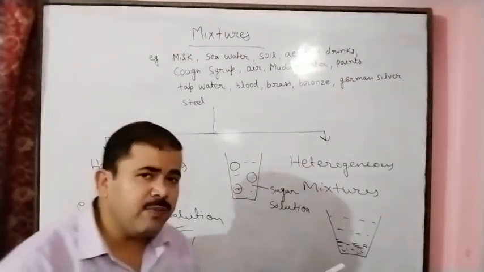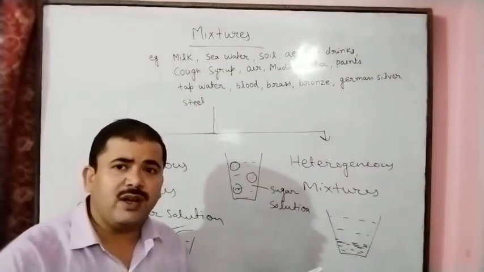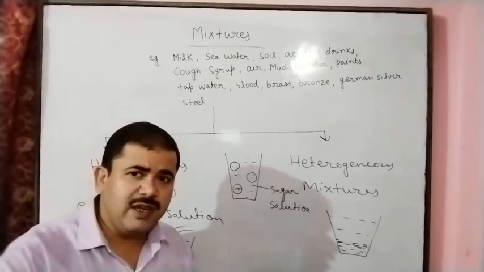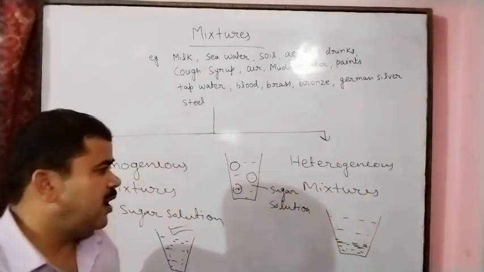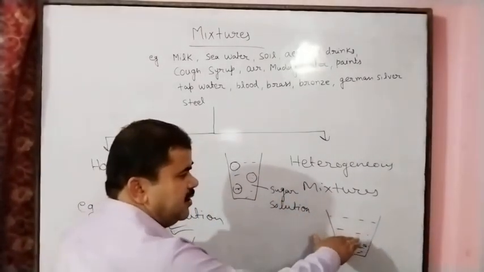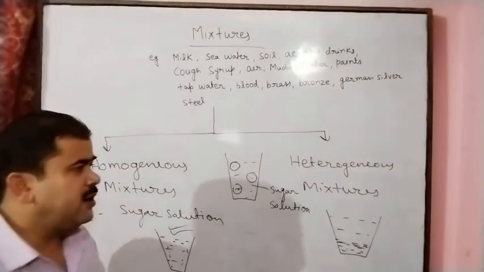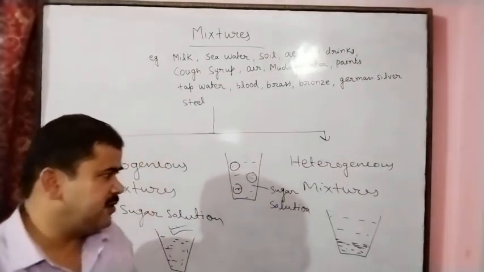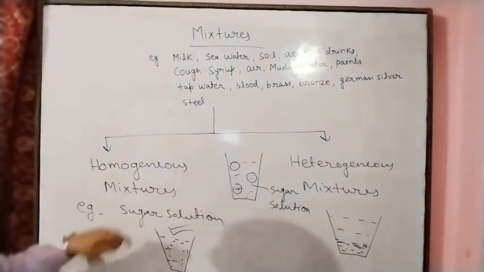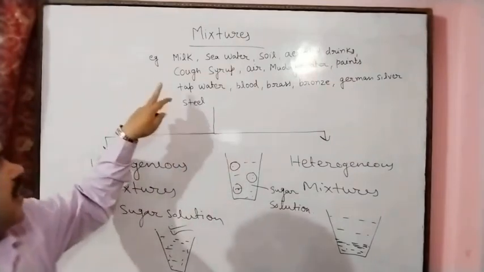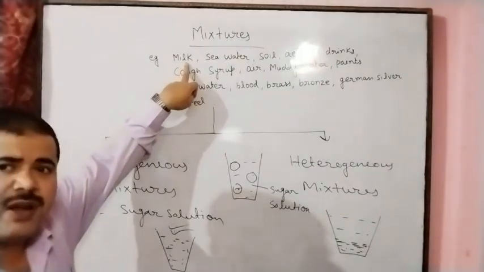If we mix chalk powder in water, this is also an example of a heterogeneous mixture, because we will see the chalk powder particles layer and a second water layer. There are many examples of heterogeneous mixtures. Many examples we can see here. Milk, this is an example of a heterogeneous mixture.